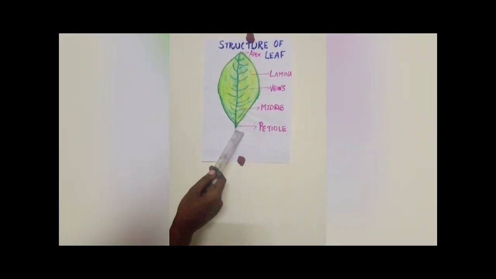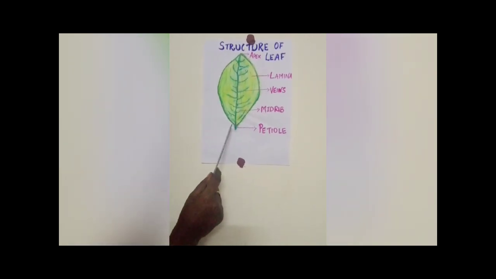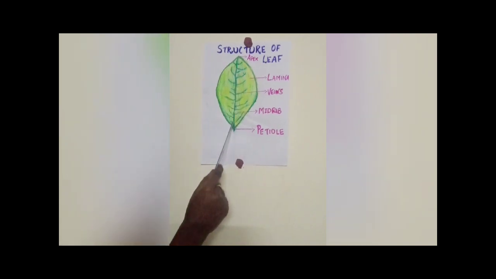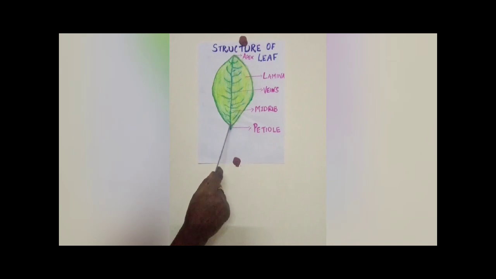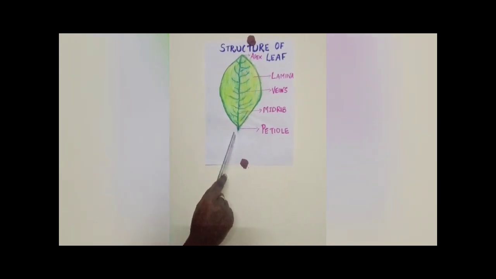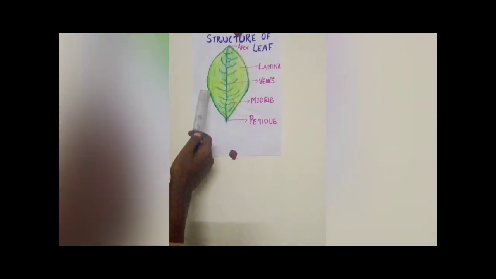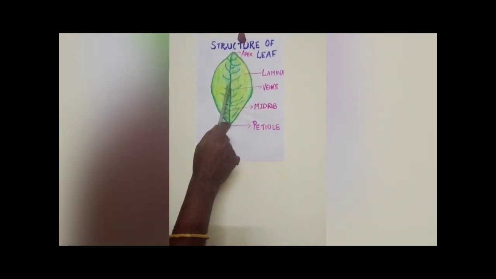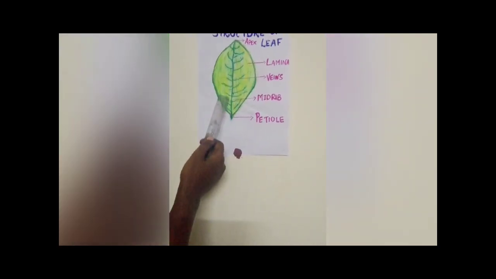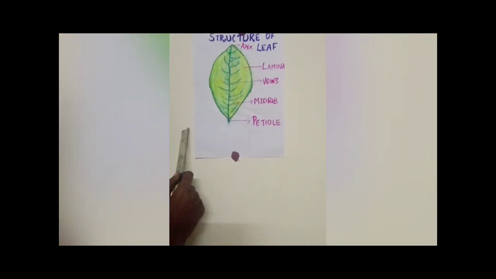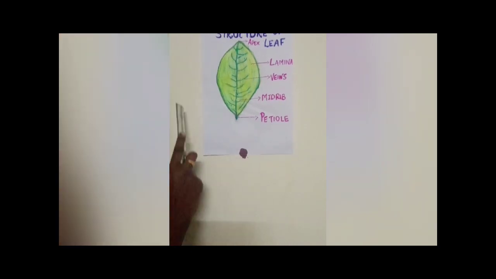The stem is attached to the leaf with a long thin stalk called the petiole. From the petiole, a long line which is crossing over in the middle of the leaf is called the midrib, which helps in the transportation of water and minerals from the stem to the leaf. From the midrib there are many branches called veins, which are thin tube-like structures and supply water and minerals to the entire part of the leaf. In some leaves it has a tip, it is called the apex of the leaf.